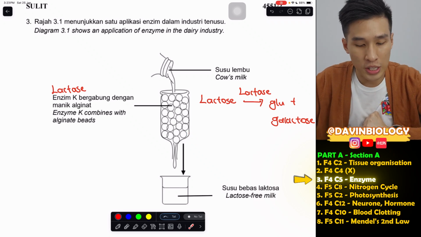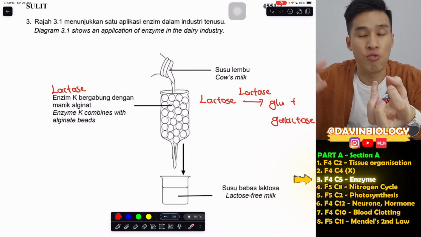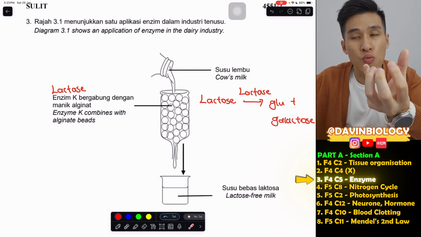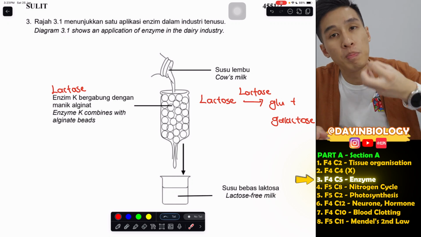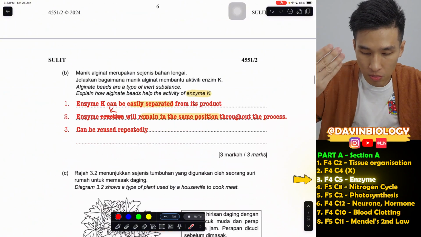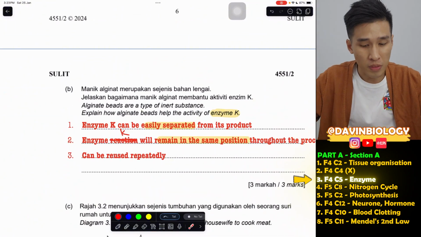The third and final thing you can say is that, just like any other enzyme, the enzyme does not break down after the reaction, which means it can be reused repeatedly. You don't have to keep making new ones. This is one of the most common things about enzymes, that they can be reused repeatedly, so we all know already.